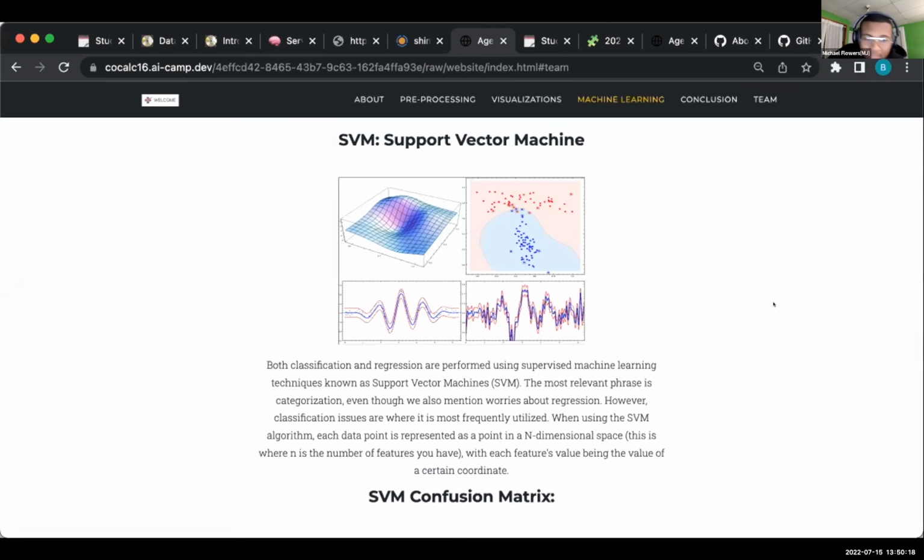When using the SVM algorithm, each data point is represented as a point in n-dimensional space. Of course, if you didn't know, n is the number of features you have, with each feature value being the value of a certain coordinate.